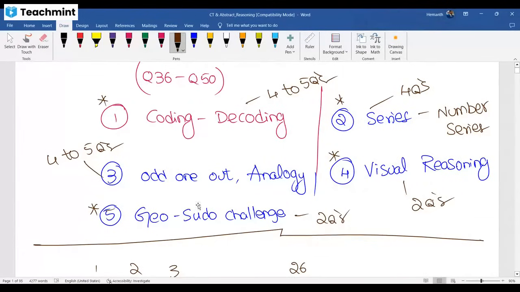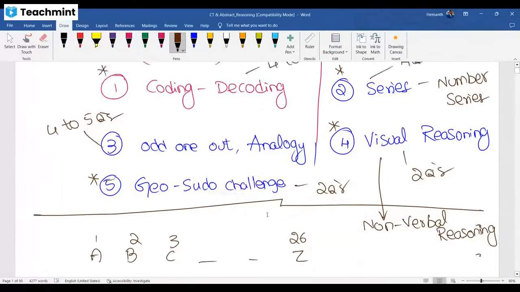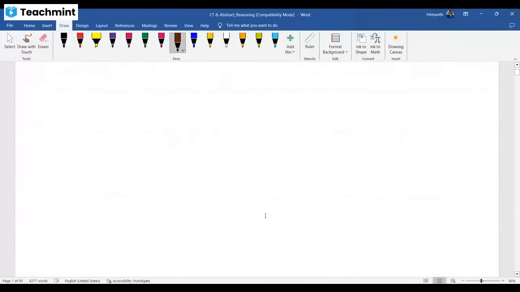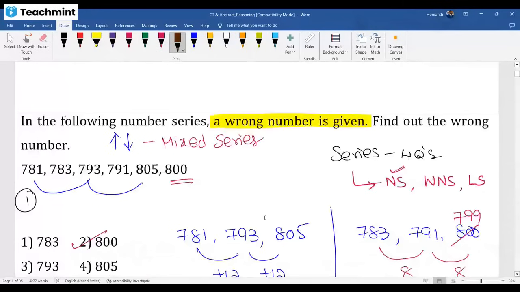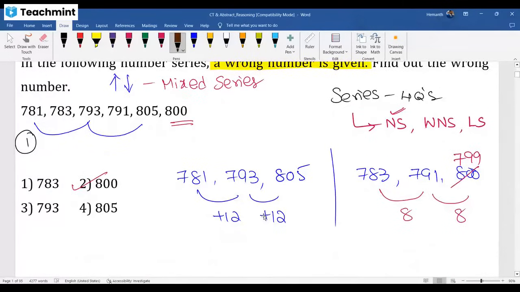So where should I practice? I'm sharing the PDF also in the group, textbooks. Focus on these topics only. Visual reasoning is nothing but non-verbal reasoning. If you don't identify what visual reasoning is, you can search non-verbal reasoning related stuff. Both are the same. In today's session, you will get an idea of what type of questions and what level it is. So question 1 done. Hope you understand. Shall I go for the next one?